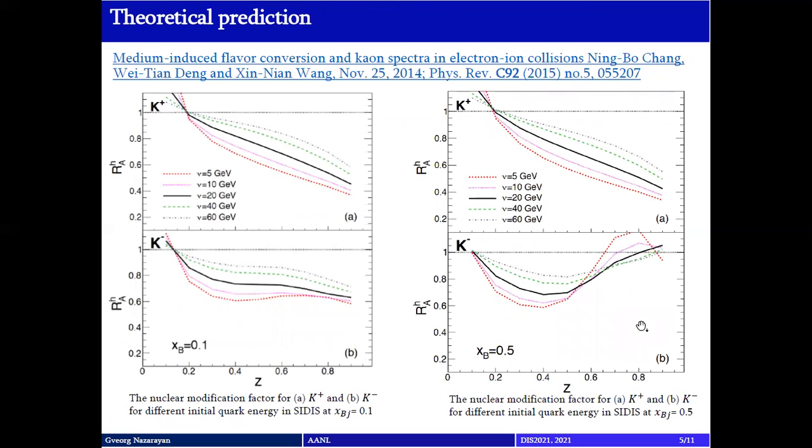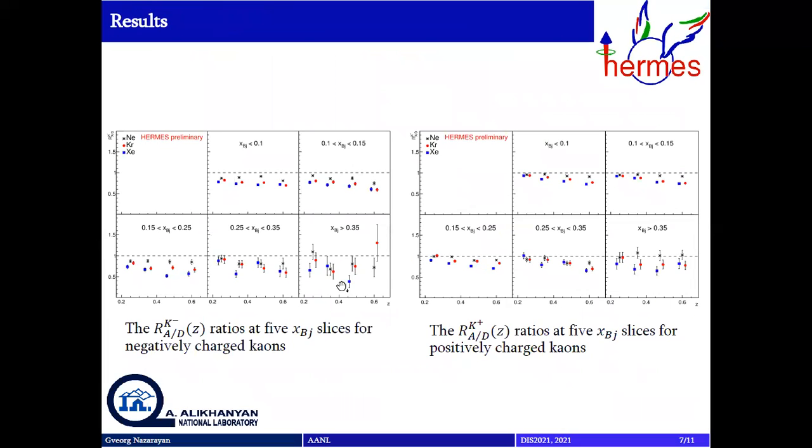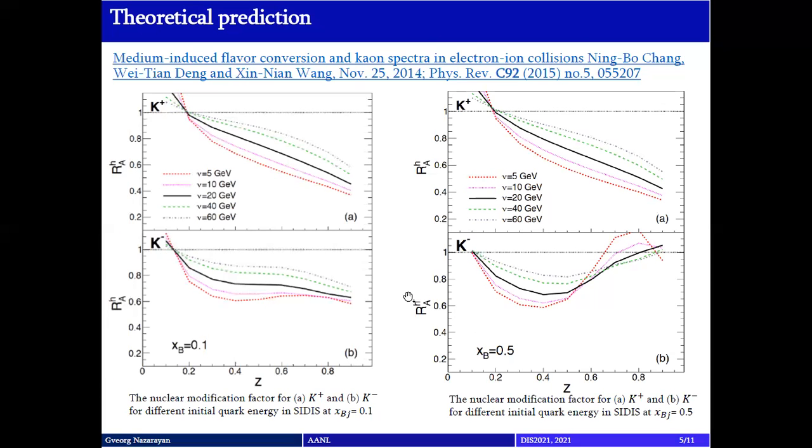Here is the article mentioned earlier. The left plot shows the nuclear modification factor depending on z when x equals 0.1. The right plot shows the nuclear modification factor depending on z when x Bjorken is 0.5. And this is our region of interest. So the aim of this analysis is to experimentally support this theoretical prediction.